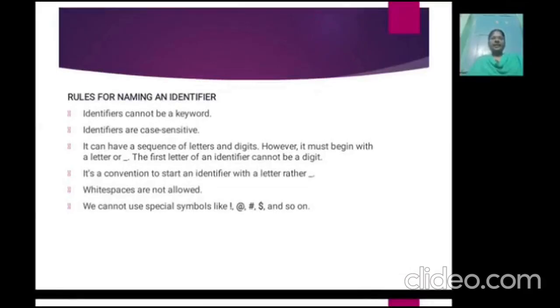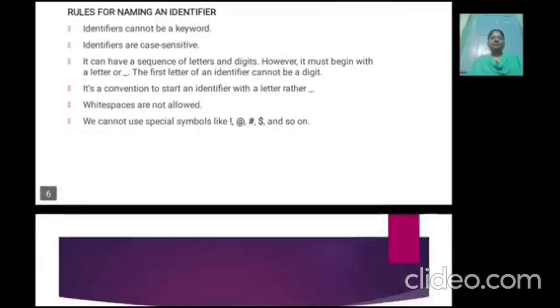Rules for naming an identifier. An identifier cannot be a keyword, and it is case sensitive. It can have a sequence of letters and digits. However, it must begin with a letter or underscore. The first letter of an identifier cannot be a digit. It is a convention to start an identifier with a letter rather than an underscore. White spaces are not allowed. We cannot use special symbols like at, hash, dollar, and so on.